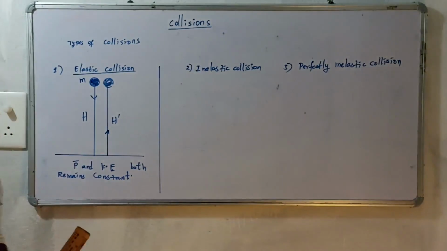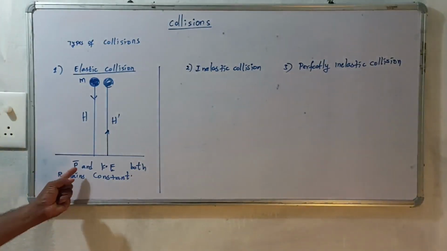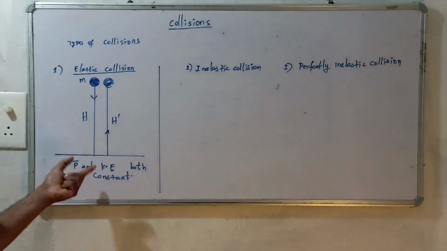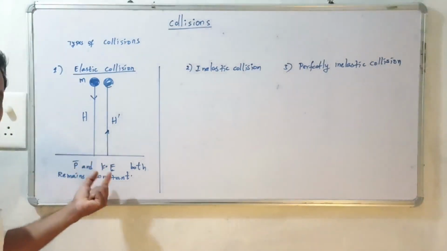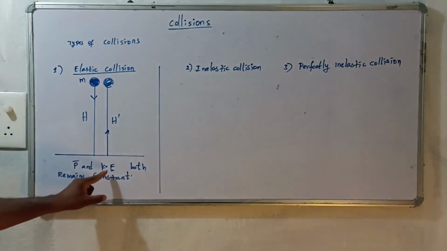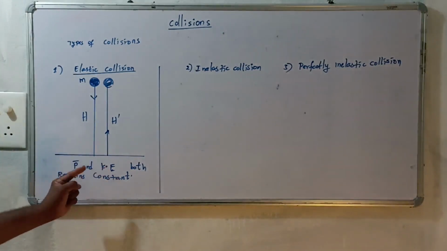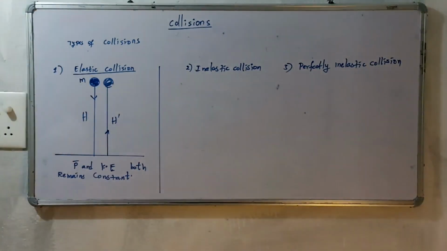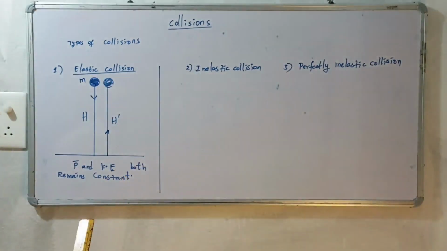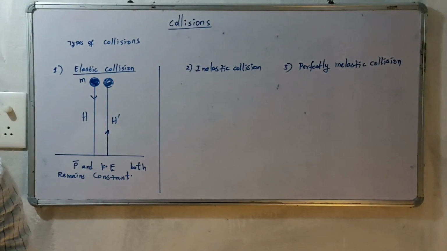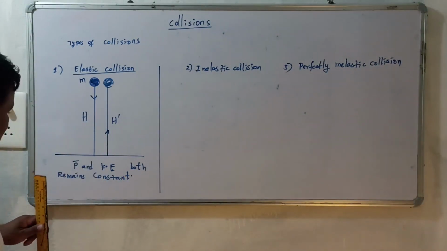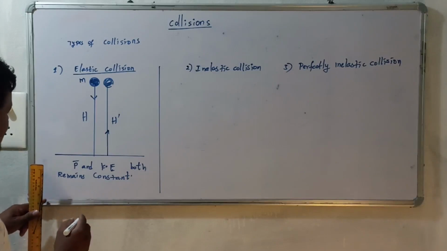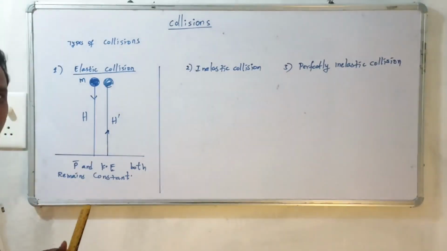According to the law of conservation of linear momentum and the law of conservation of energy, momentum and kinetic energy are both conserved. If these two quantities are satisfied, it is treated as an elastic collision. An example of elastic collision is the collision between two billiard balls.